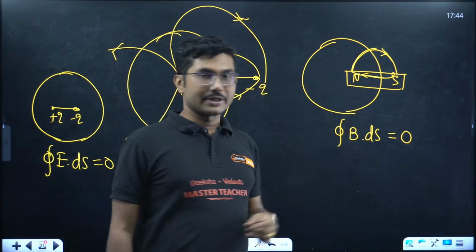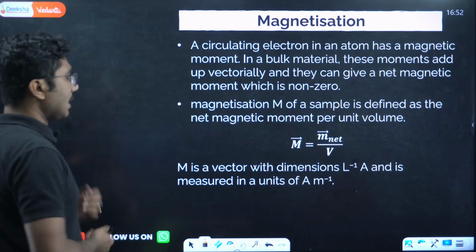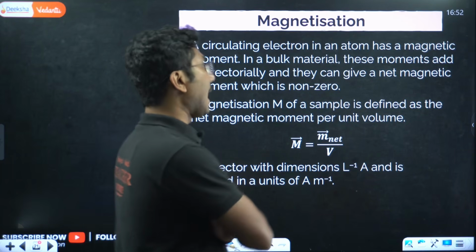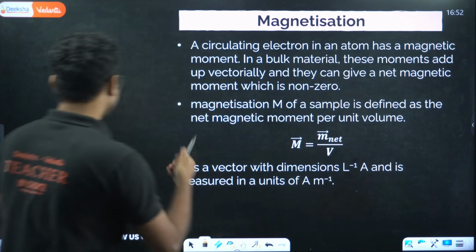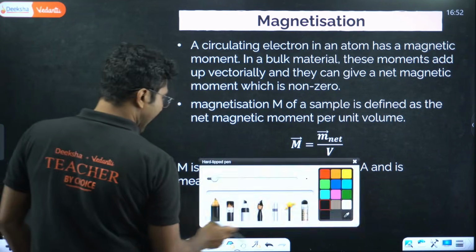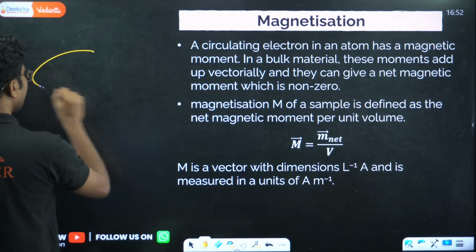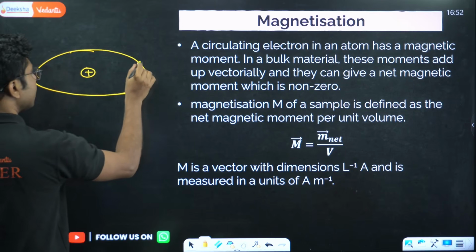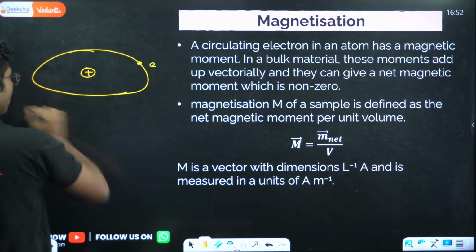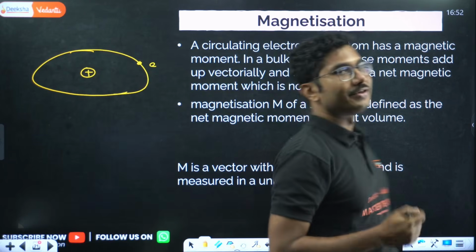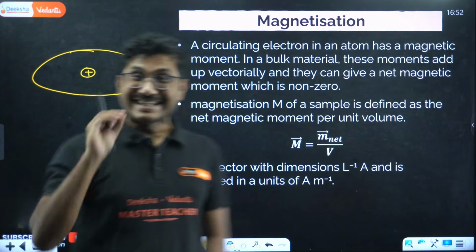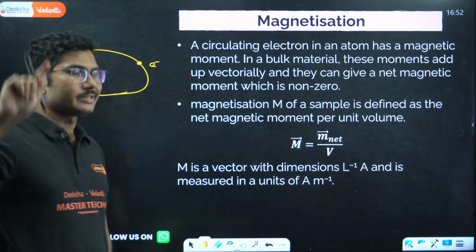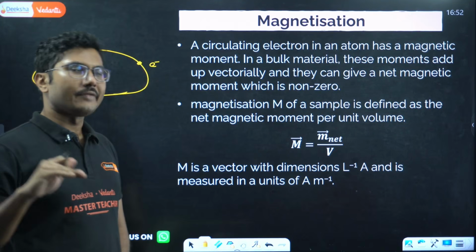Now let's continue with our discussion. Let us continue with another concept, magnetization. A circulating electron in an atom has a magnetic moment. So say you have an atom, which has a positive nucleus, and the electron is negative, orbiting like this. That electron orbiting around has a magnetic moment. Each electron has a magnetic moment. Let us understand this. If you understand this once, your entire life it will be clear.